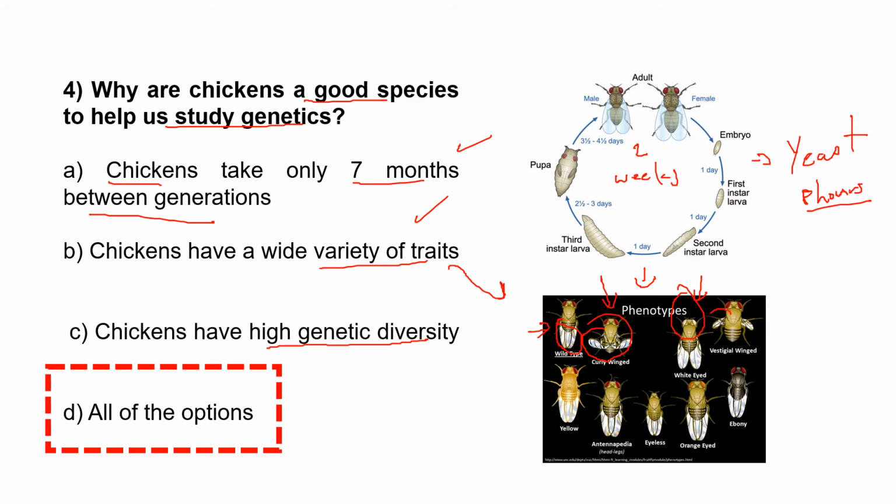And we can have also other colorations in the wings, in the body. Again, here you can produce orange eyes, and there is a huge amount of variations and mutations that are very important to study genetics. So this is why both fruit flies and also in this case chickens, both are good systems to study genetics.